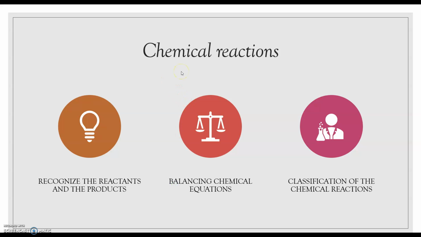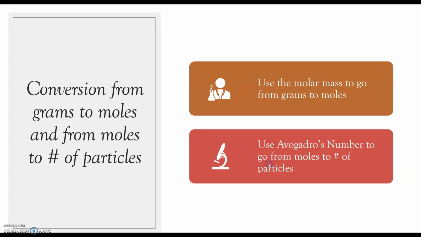We studied chemical reactions, and it's important to recognize what are the reactants, what are the products, how to balance chemical equations, and the classification of the chemical reactions. Also, it's important the conversion from grams to moles and from moles to number of particles. For the first one, use the molar mass to go from grams to moles, and the inverse, and use Avogadro's number to go from moles to number of particles, or in the opposite way.